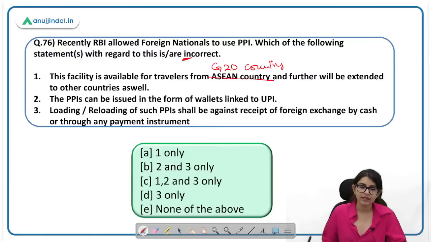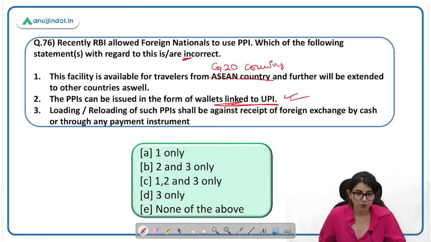The PPI can be issued in the form of wallets linked to UPI. This is the correct statement. Loading, reloading of such PPI shall be against receipt of foreign exchange by cash or through any payment instrument. This is also correct. So you have to find out the incorrect one only will be the correct answer. A.